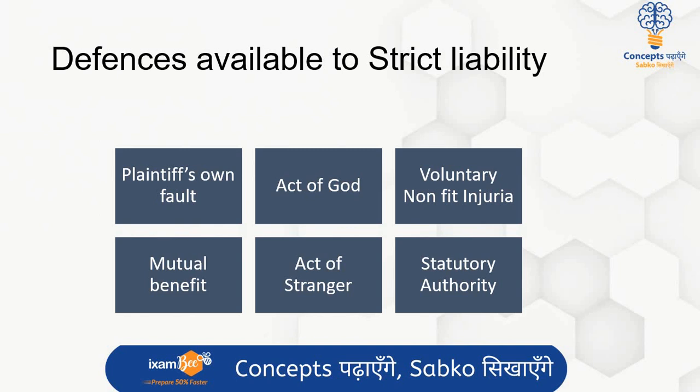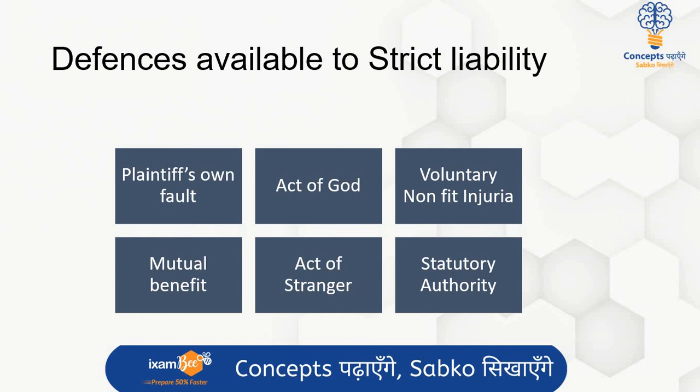Act of God is something which is unforeseeable, it is unexpected. Volenti non fit injuria is that when you voluntarily consent to a particular act, then strict liability cannot be applied there. Mutual benefit: if the plaintiff also is having some kind of mutual benefit in that particular act, then there won't be any defense available to him.